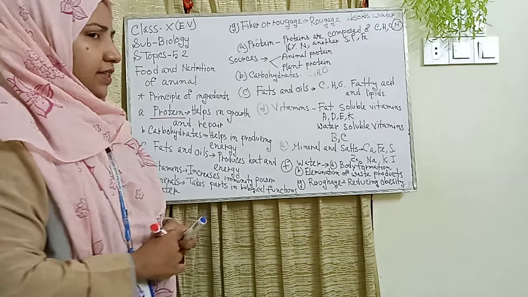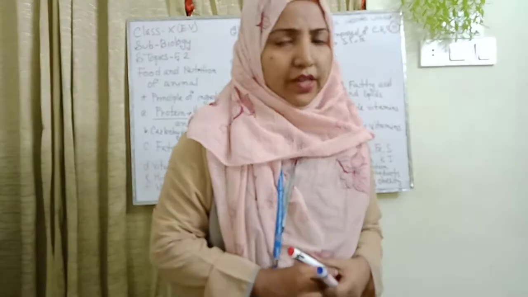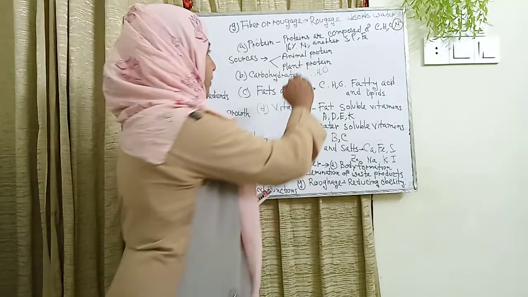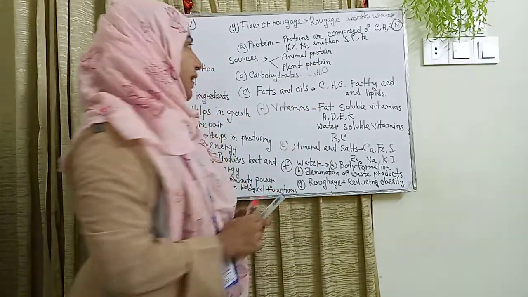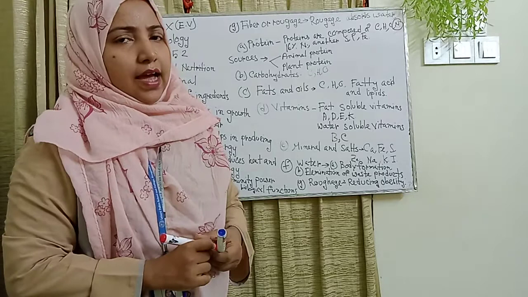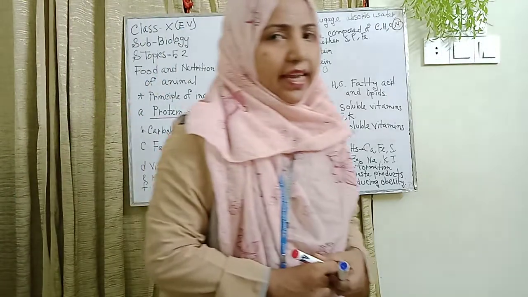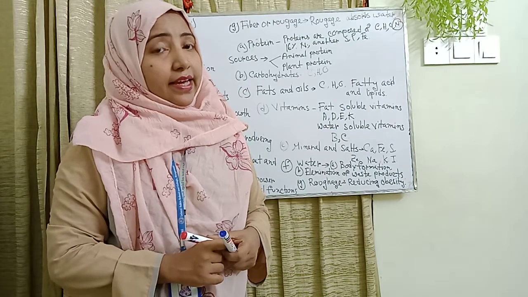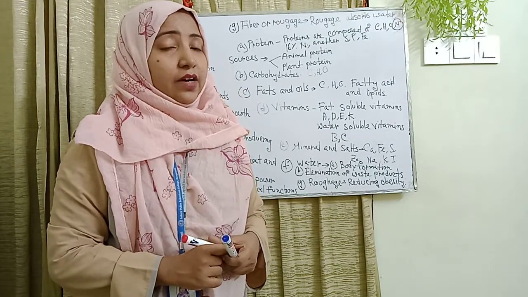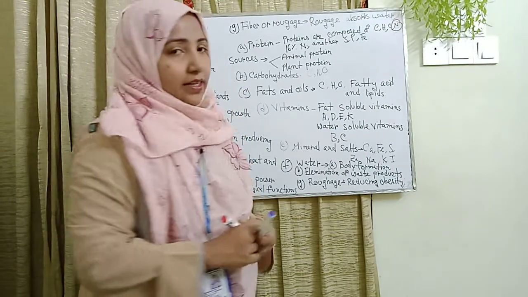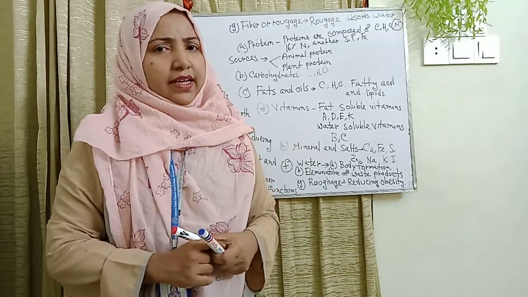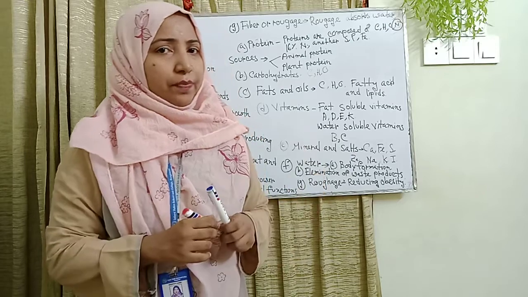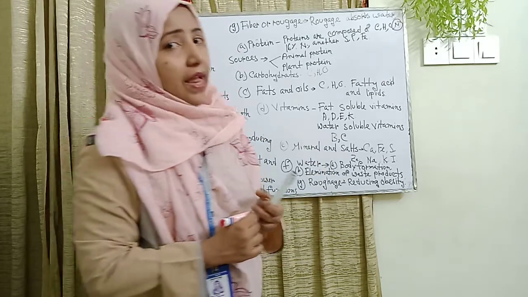Regarding the sources and classification of proteins, there are 2 types: animal protein and plant protein. How can we get animal protein? Beef, milk, eggs, hen and so on. We get these from animal protein. And plant protein, basically pulses, we get from plant protein.